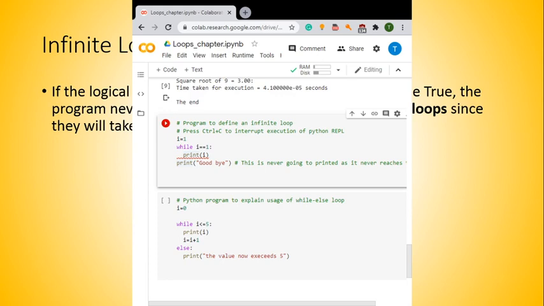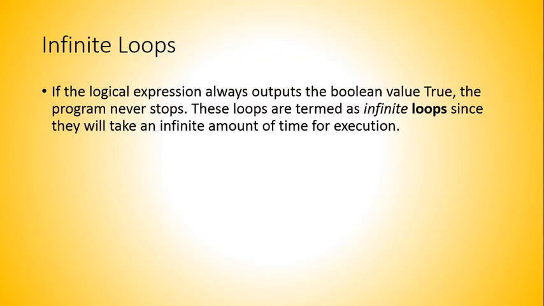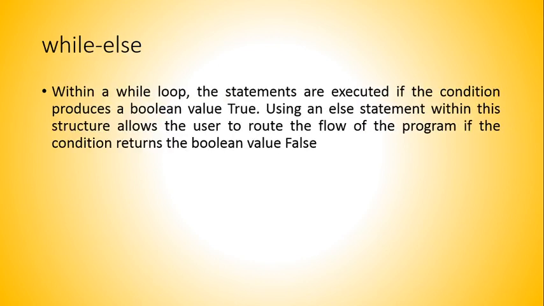Okay. Now let's move to our next topic, which is while. I know you are quite familiar with this looping type of thing. You know what a while loop is, and now let us move further. Within a while loop, statements are executed if the condition produces a Boolean value true. Now using an else statement within this structure allows the user to route the flow of the program when the condition returns false.